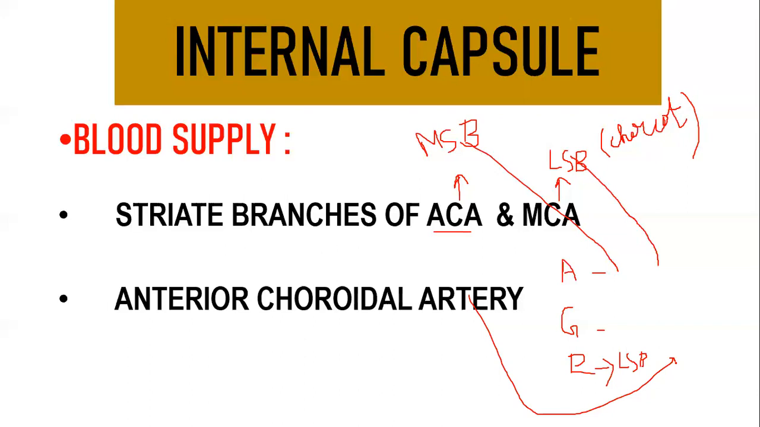So the anterior limb is supplied by your medial striate branch of the anterior cerebral artery and the lateral striate branch of your middle cerebral artery, which is called Charcot's artery. The genu is supplied by the direct branches of the internal carotid artery. You have the posterior limb, which is supplied by your lateral striate branch of the middle cerebral artery, also called Charcot's artery, and you have branches from the anterior choroidal artery.